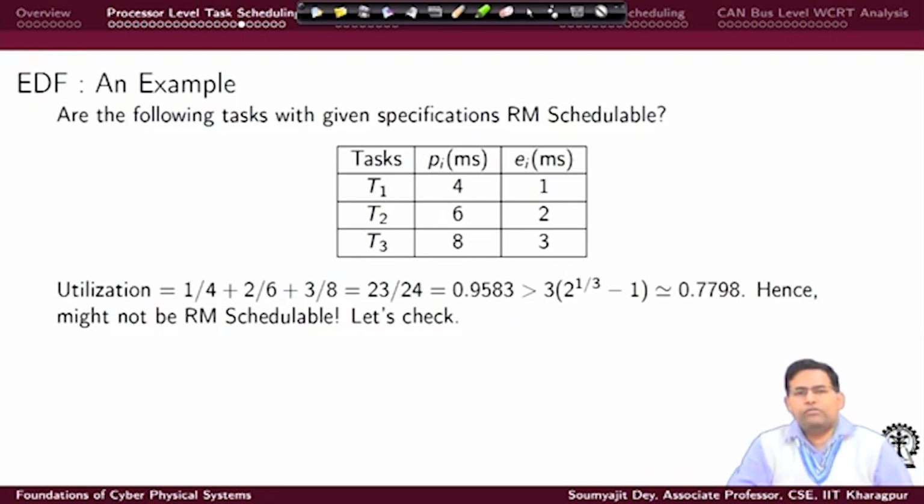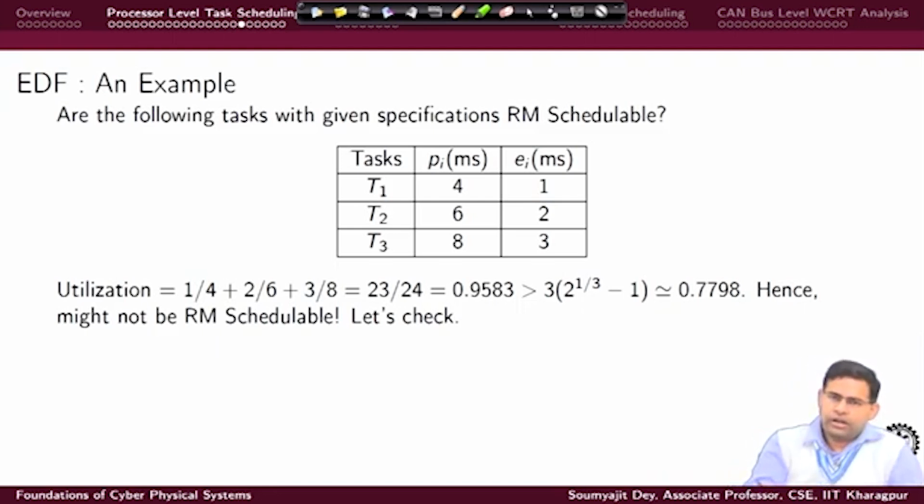Suppose I am first trying to see: are these tasks together RM schedulable? Can I execute the RM algorithm on these periodically repeating tasks and still get a valid schedule? You already have that utilization bound. With RM, if I have a 3 task system, this is the maximum utilization that the RM algorithm will provide me.